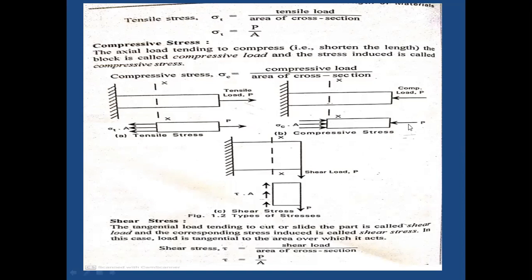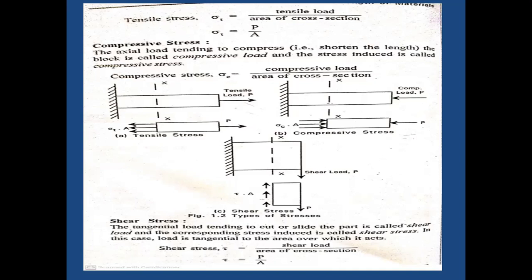In case of tensile load, the external agency tends to increase the length; it is a pulling action. In case of compressive load, it is a pushing action.